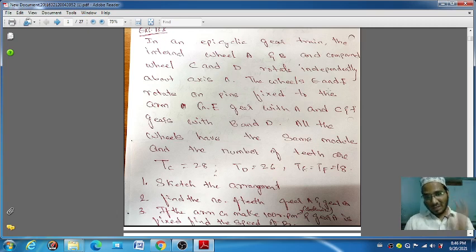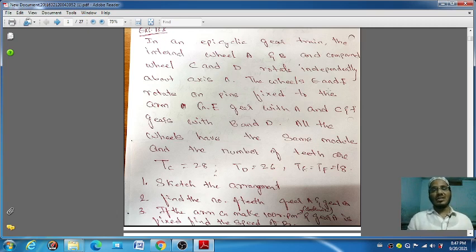It is an epicyclic gear train, which means there are two shafts with gears on them, and the gears are meshing with each other. Epicyclic also means that inside the bigger gear, smaller gears are surrounding it internally. That is your epicyclic gear train.